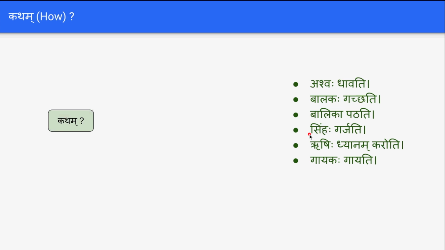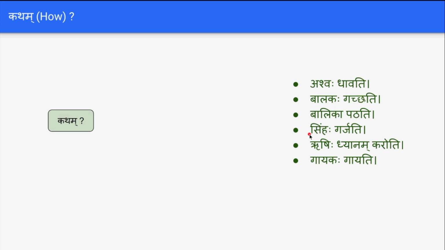In all these statements, we can add a question called how by the word katham. Ashwaha dhavati, the horse runs. Ashwaha katham dhavati, how does the horse run? The answers could be that the horse runs faster, slower, or good, bad.